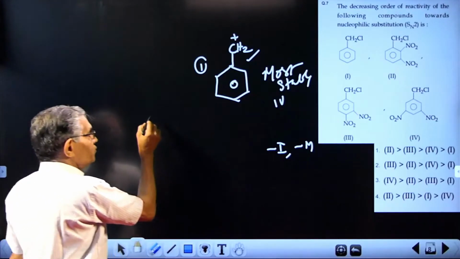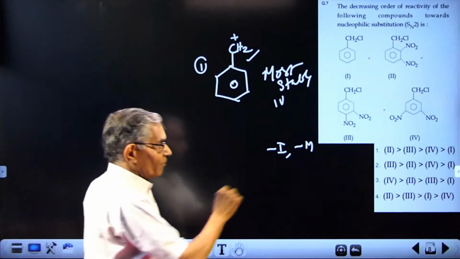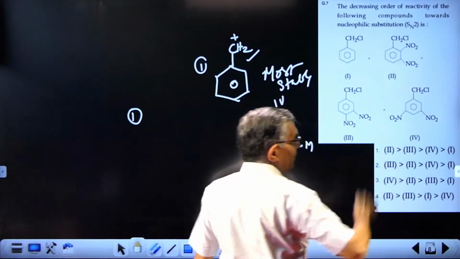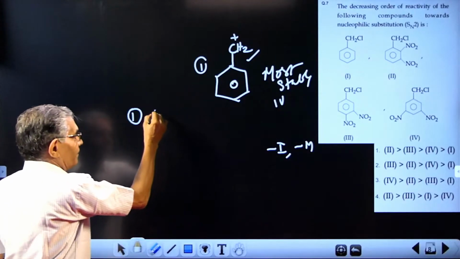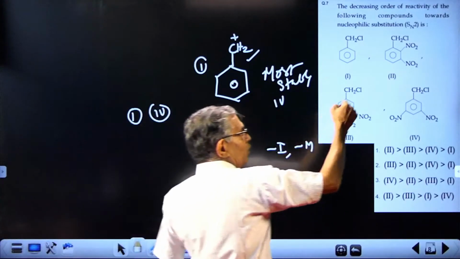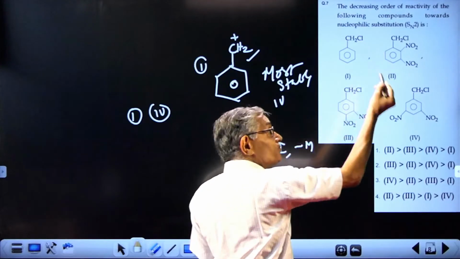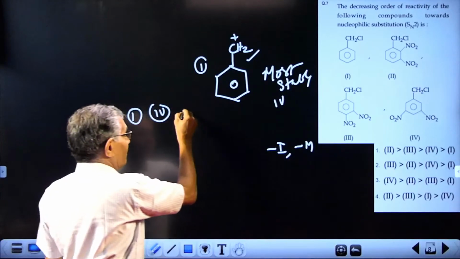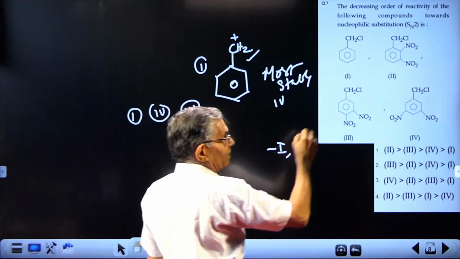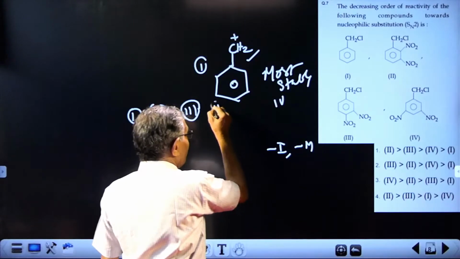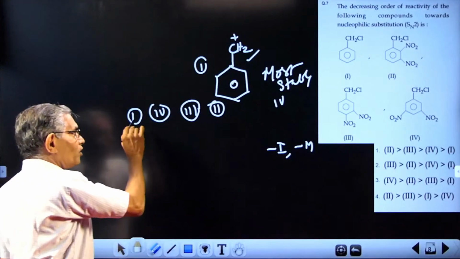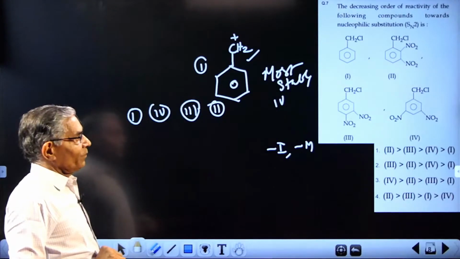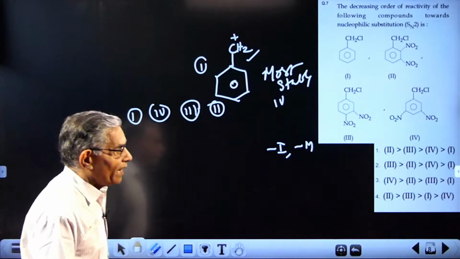So you have most stable carbocation 1, followed by the presence of nitro at the meta, that is 4. Then out of ortho and para, ortho will destabilize more, relatively this will be better. So 3, followed by this one will be 2. So this is the order of decrease in stability of carbocation. So that way you will look at it, what will be your answer?